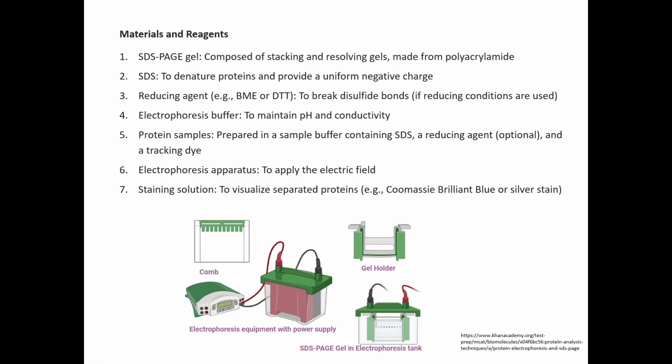So the basic materials required to run an SDS-PAGE are the SDS-PAGE gel composed of stacking and resolving gels made of polyacrylamide, and then SDS to denature the proteins, which is present in the sample buffer as well as in the running buffer. Then reducing agents like BME or DTT to break the disulfide bonds, which is also present in the sample buffer. Then we need an electrophoresis buffer, which is your Tris-glycine buffer with SDS. It helps maintain the pH and conductivity.